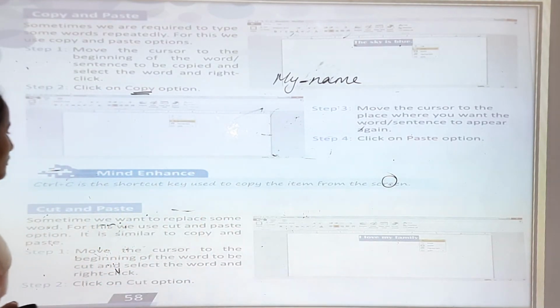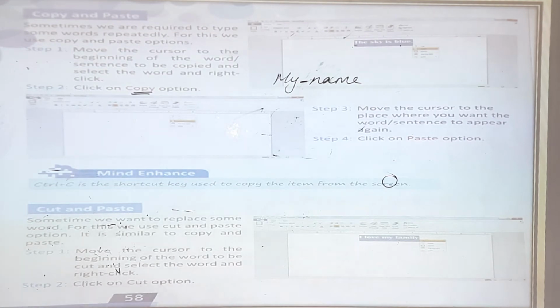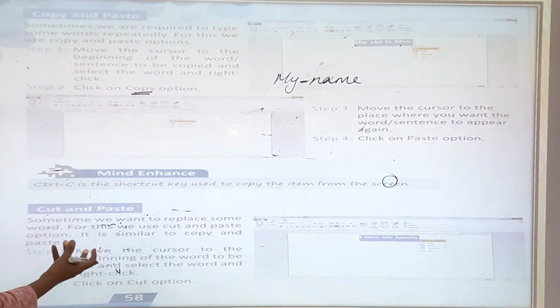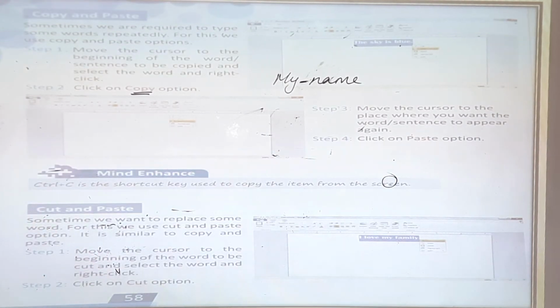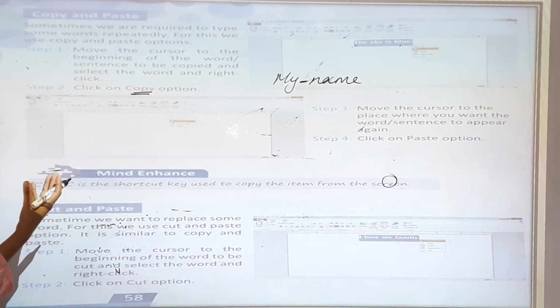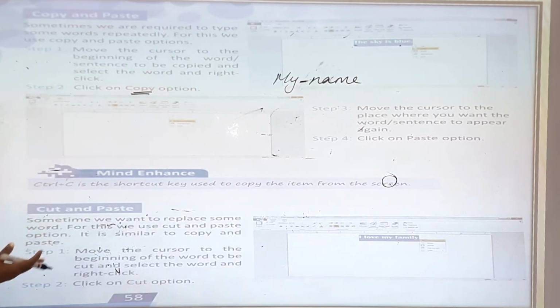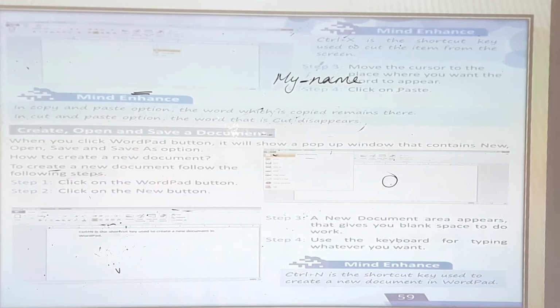Okay. Now cut and paste. Sometimes we want to replace some words. For this we use the cut and paste option. It is similar to copy and paste. So you can cut the word. It is so similar to copy and paste. Okay, you can practice at your home.